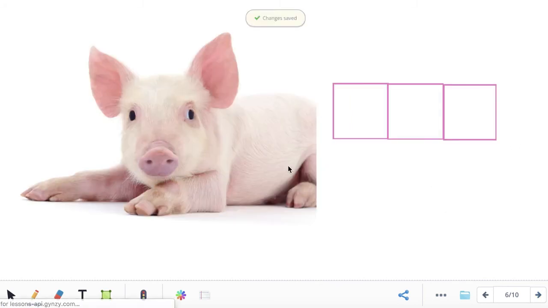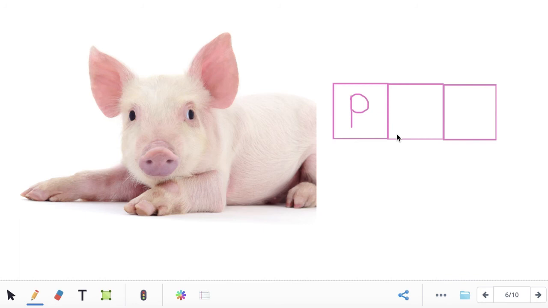This is a picture of a pig. Sound out the word pig with me. Ready? P-ig. Pig. What's the first sound you hear in the word pig? P. What letter makes the P sound? P. What's the middle sound you hear in the word pig?